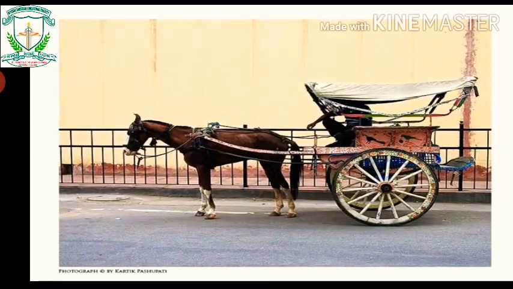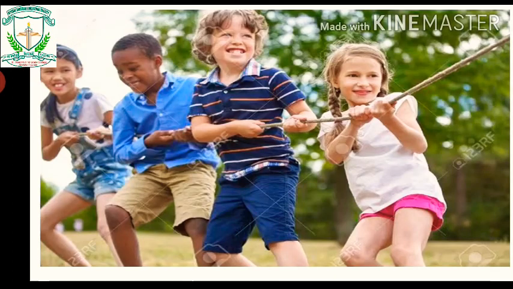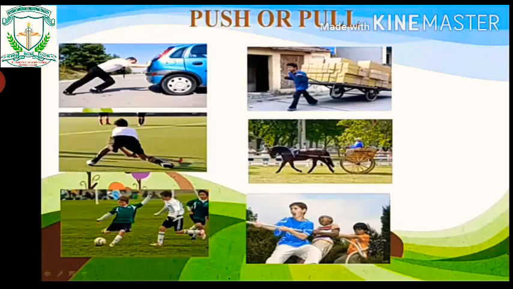Let us look into another event there. A horse is pulling a tanga. In this picture, the horse is trying to pull the tanga towards itself. In this picture, a man is pulling a cart. Here also, the force is applied in such a way that he is trying to move the object towards him. In this picture, we can see a group of boys trying to pull the rope. In all these pictures, some force is being applied, whether it is in the form of push or pull.